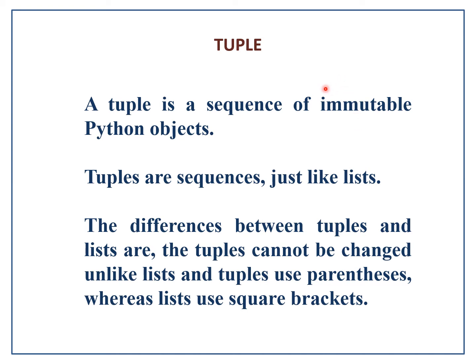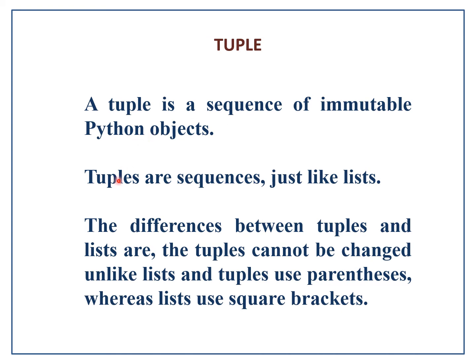So the first thing we are going to learn here is that a tuple is a sequence of immutable Python objects, whereas a list is a sequence of mutable Python objects. So the difference between tuple and list is a tuple cannot be modified, whereas a list can be modified.